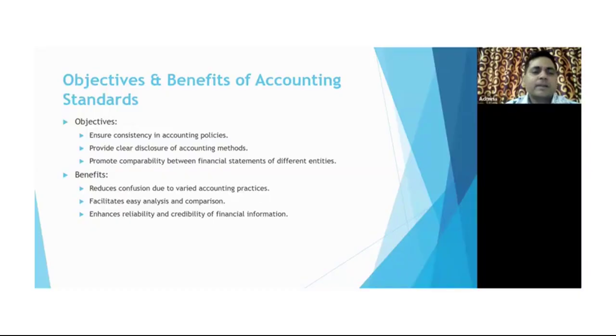The second one is to provide clear disclosure of accounting methods. As I mentioned, the standard is nothing but the guidelines, principles, or constitution through which the books of accounting are prepared. So it provides clear disclosure of which method has been used. Talking about goodwill, there are different kinds of methods to use, like the written down method. If one is used, then for consistency, next year it should not be changed without prior information. So it is clear disclosure of which accounting method has been used.